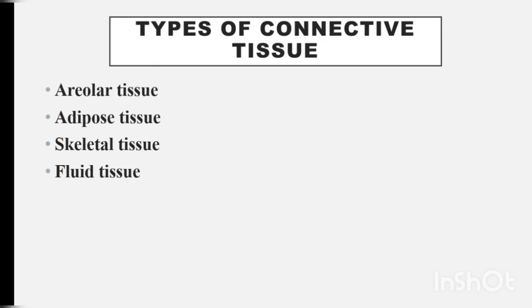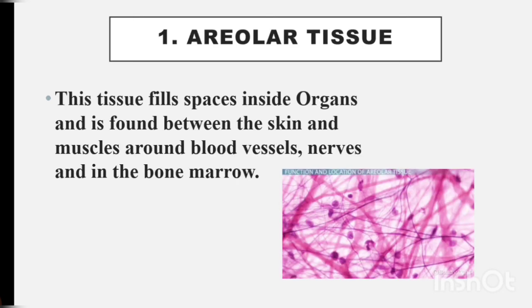Connective tissue is also classified into four types. What are they? Areolar tissue, adipose tissue, skeletal tissue and fluid tissue. These are the four types of connective tissues. Okay, so let's check the first connective tissue, called the areolar tissue.